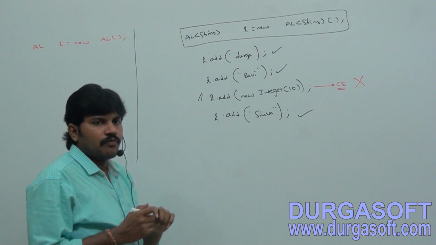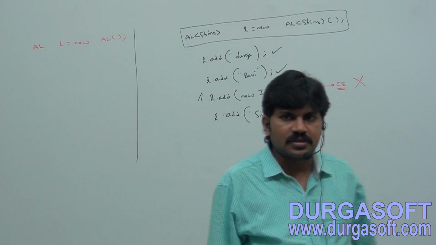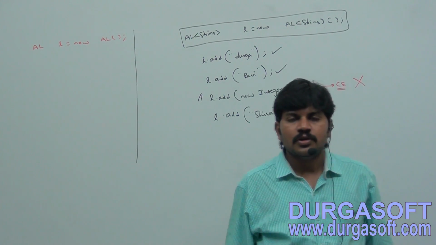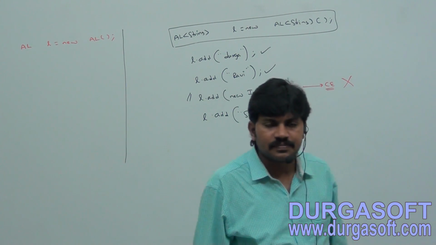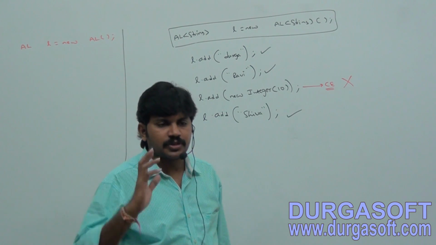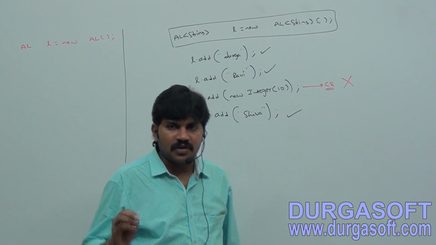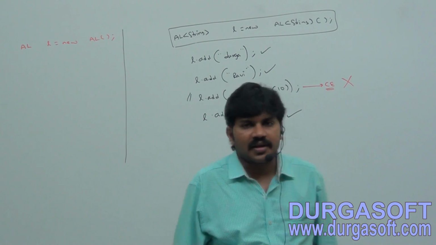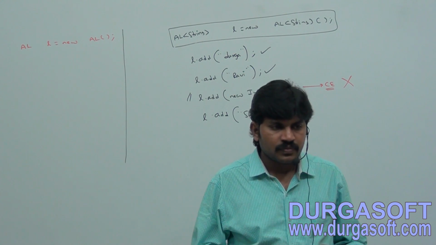For this ArrayList we can add only string type of objects.